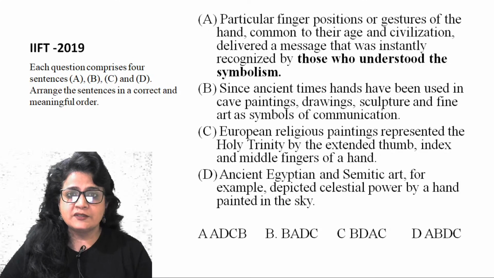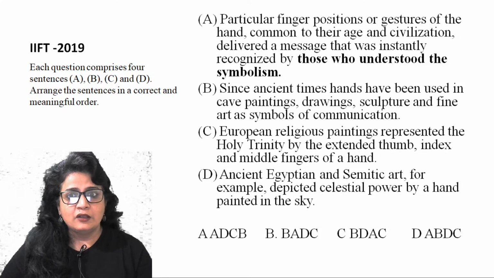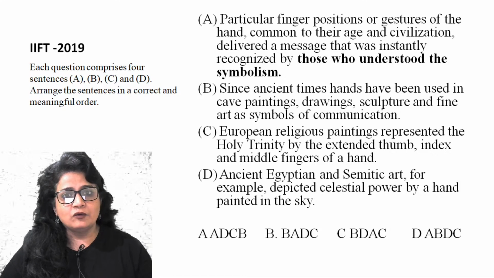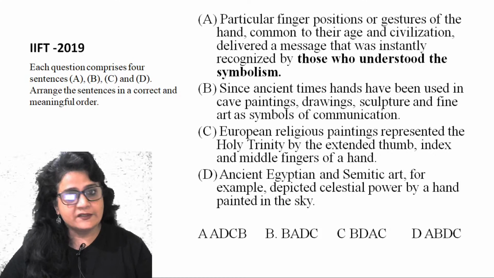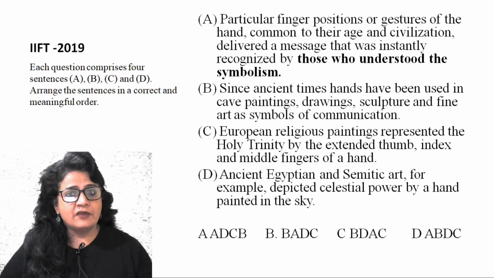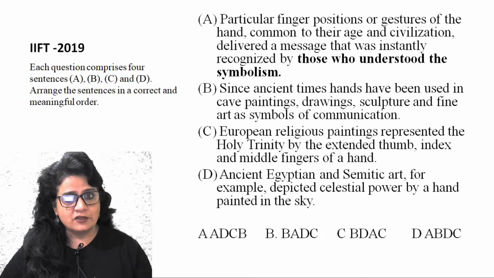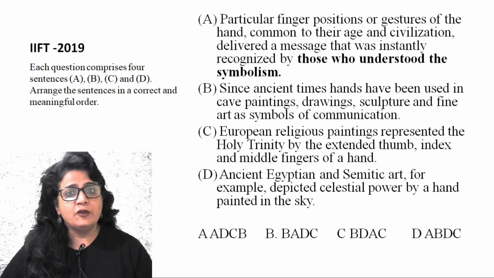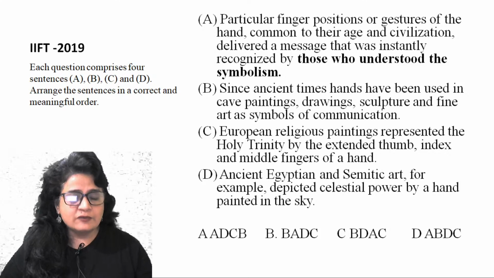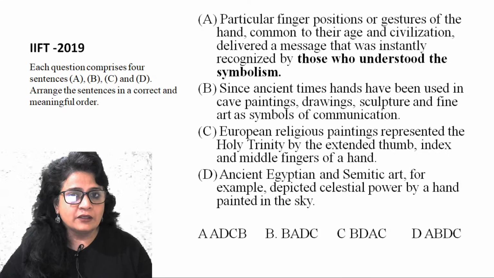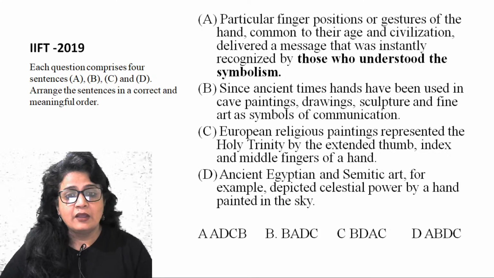Those who understood the symbolism, right? So here we are talking about those specific people who understood the symbolism. Now let's try to find out the opening statement. As we have been employing this strategy for parajumble, identifying the opening statement, a neutral statement that seems to be beginning the topic of the sentence. Let's see. So your option is either A or B as the opening statement.